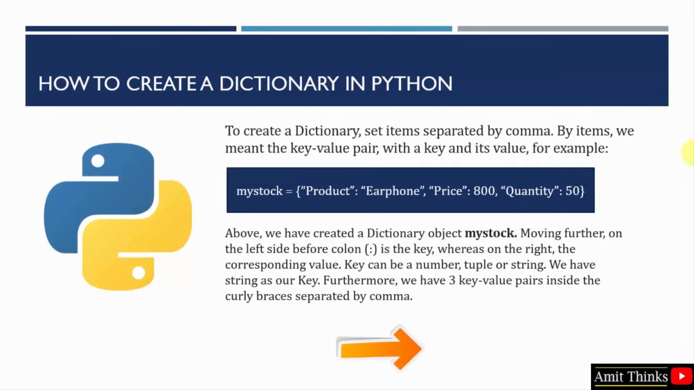Let us see how we can create a dictionary in Python. Items in a dictionary are separated by commas. Here you can see my stock, we have created a dictionary object. Within that we have key-value pairs. The product, price and quantity here are keys, and earphone, 850 are values. You can see key and value are separated by a colon, whereas each key-value pair is separated by a comma. So this is 3 key-value pairs under a dictionary: one pair, second pair and third pair.